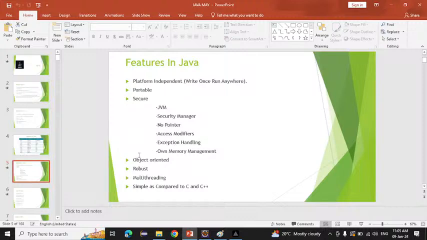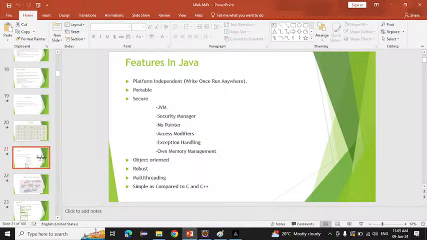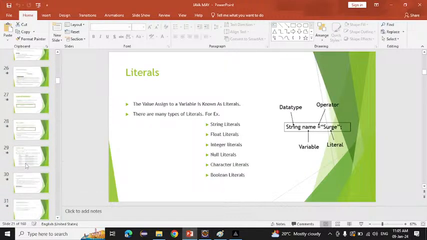We will see another thing first, that is object oriented. Object oriented, we know that yesterday also we saw that object oriented means everything depends on the object. If you learn Java, inside Java also everything depends on the object only. In object oriented, we have many concepts. When we learn the OOPS concepts, at that time we will see we have many concepts here.